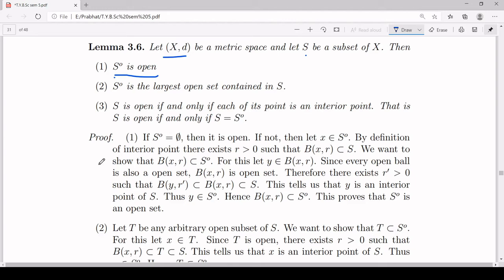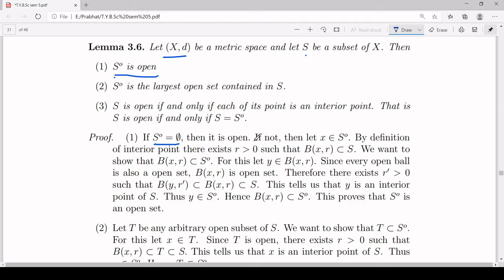Now, remember when I am saying open, that means S naught is an open set. So what you want to prove is, if you take any x inside S naught, you can always find r such that B(x, r) totally lies inside S naught. That is how you show that a set is open. Let's start the proof. First condition is, if your S naught is the empty set, we have already shown that the empty set we always treat to be open, then you can say S naught is open.